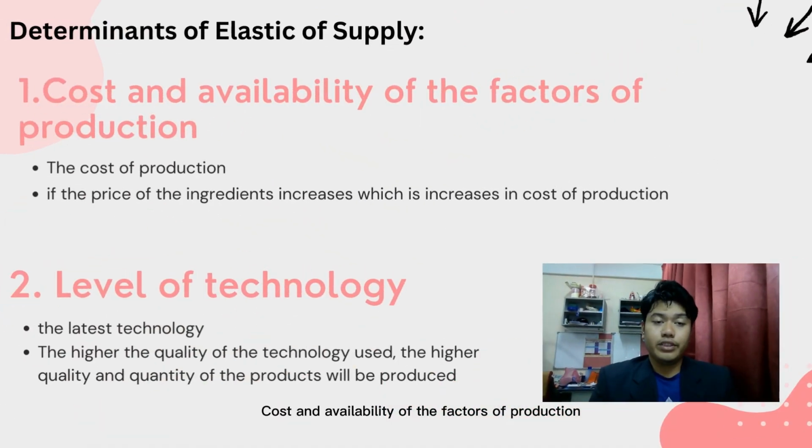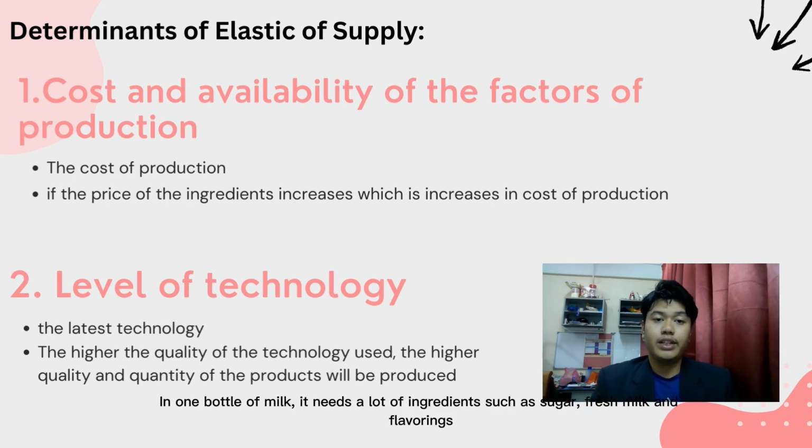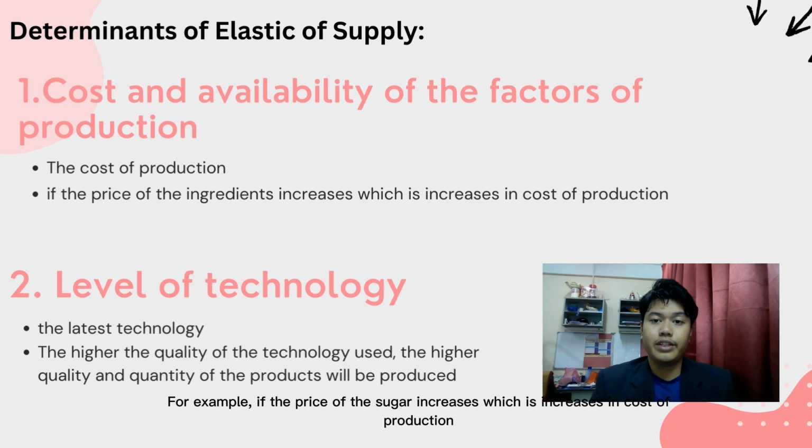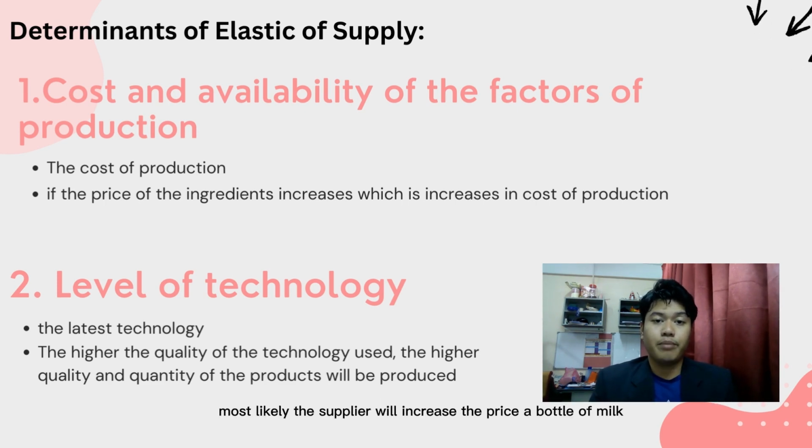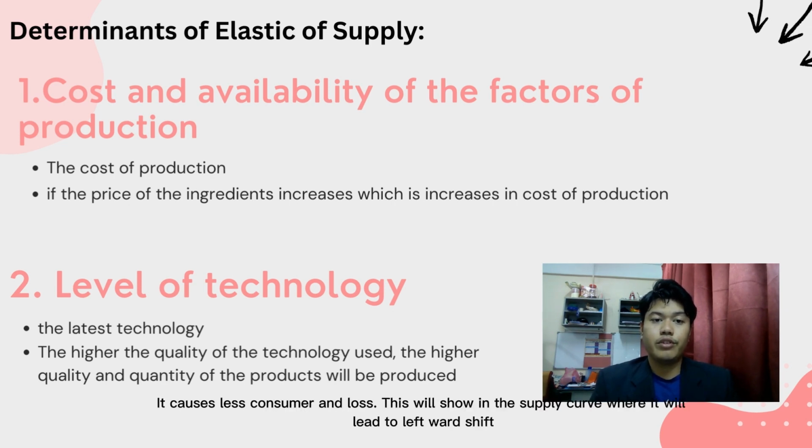Determinants of elasticity of supply. First, cost and availability of the factors of production. In one bottle of milk, it needs a lot of ingredients such as sugar, fresh milk, and flavoring. For example, if the price of sugar increases, which is an increase in cost of production, most likely the supplier will increase the price of a bottle of milk. It costs less to consumers and loss. This will show in the supply curve where it will lead to the leftward shift.